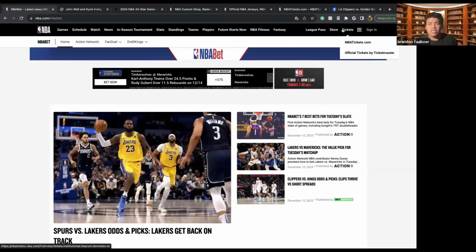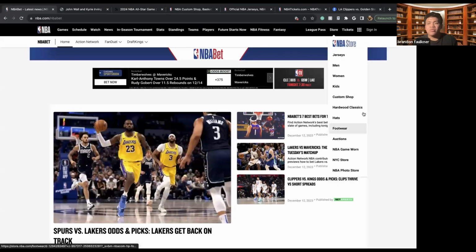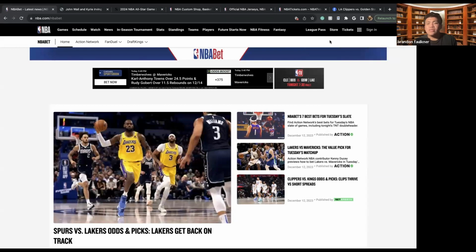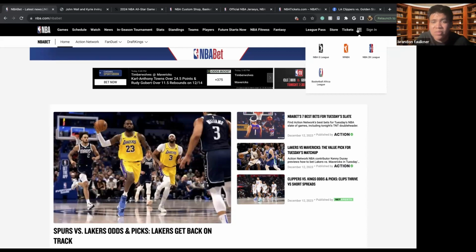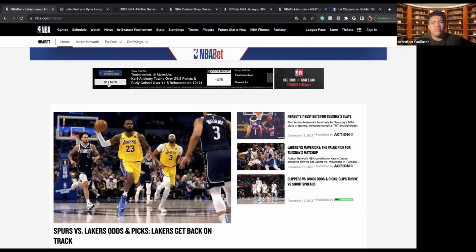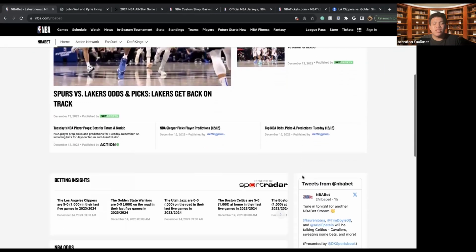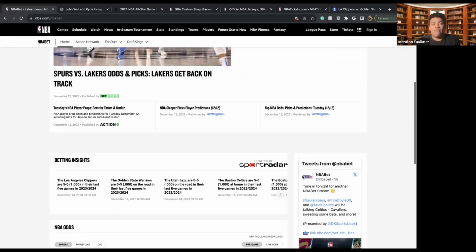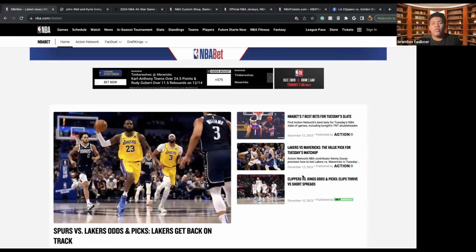There's also the tickets, as I mentioned before, where you'll be able to go to different kinds of games. And then there's a different look at their other affiliated leagues. Like here we have the NBA G League, we have the WNBA, which is the women's version, and then we also have a few other leagues that are associated with the NBA. So it's really just dependent on what you're looking for, how avid of a basketball fan you are, or how much you're trying to understand basketball.